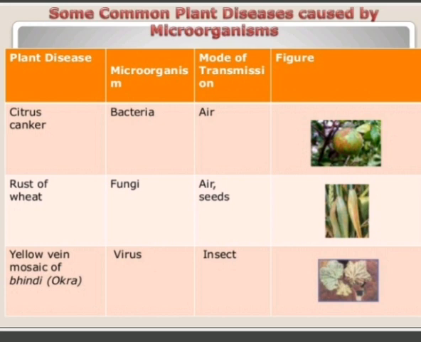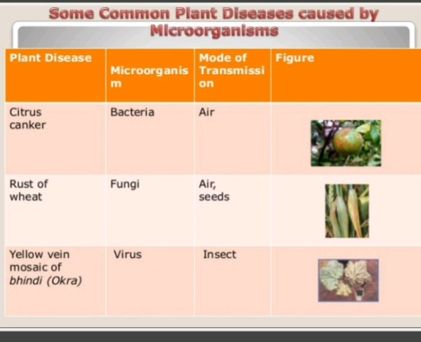Wheat and barley. It is caused by a fungus type of microorganism and it is transmitted through air and seeds. It also affects the leaves and fruits of the plant and ultimately it decreases the production of the crop. It decreases the yield of the crop.